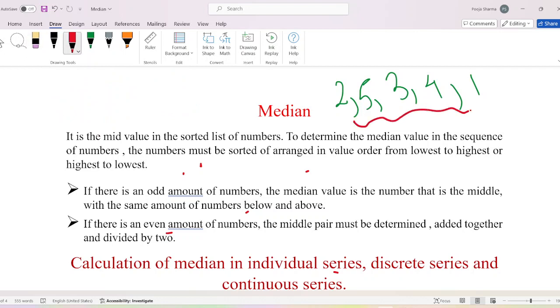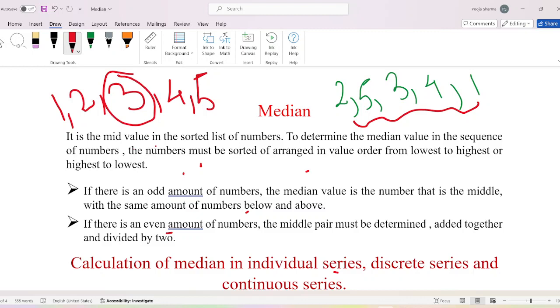After arranging these numbers from lowest to highest, the lowest value is 1, then 2, then 3, then 4, then 5. Then what will be the mid value? 3.